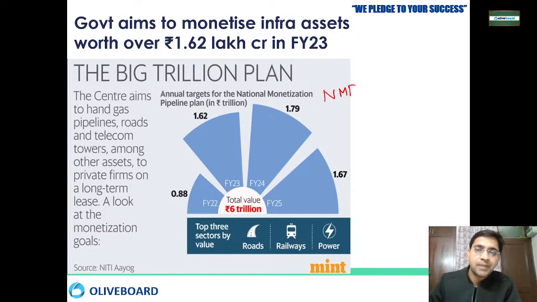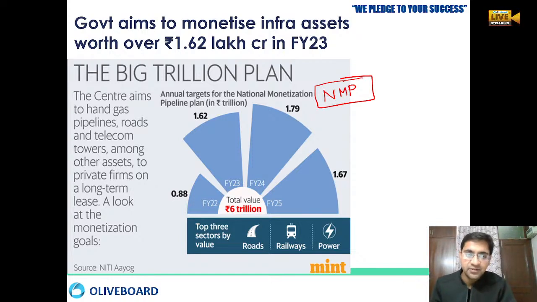And as you all know, we have the National Monetization Plan, NMP. Under that we want to generate revenue with a total value of rupees 6 trillion. So rupees 6 trillion we have to raise within 5 years. That is under the National Monetization Pipeline. We want to raise rupees 6 trillion, not dollars.